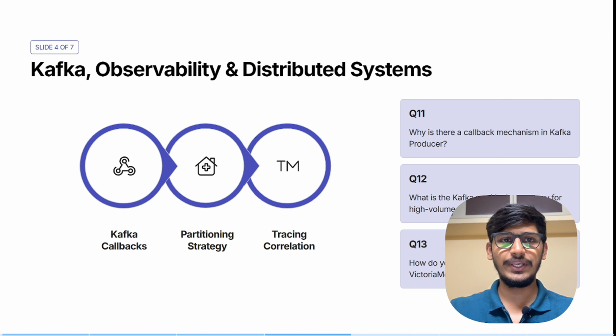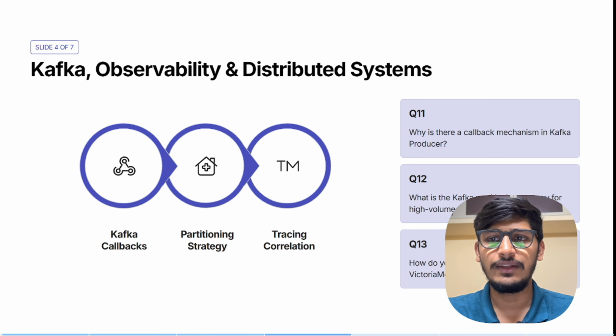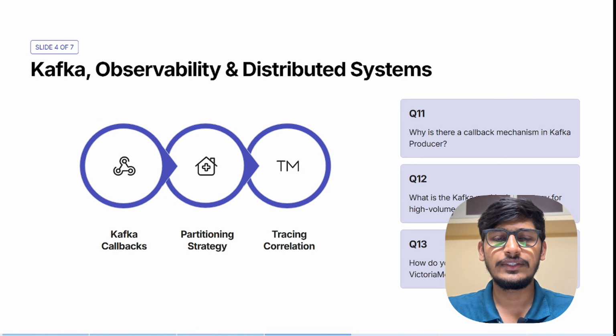Here comes the most important part, Kafka, observability and distributed systems. They covered mostly Kafka callbacks, partitioning strategy and tracing correlation. Like, why is there a callback mechanism in Kafka producer? We need to explain the entire structure of Kafka and how it works. For the callback mechanism, he mostly explained the on delivery callback and confirming async delivery. This enables error handling and retry, especially for P1 observability and data integrity.